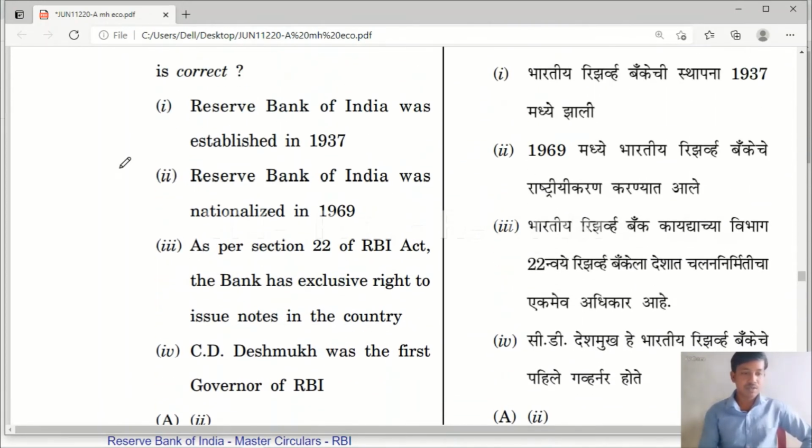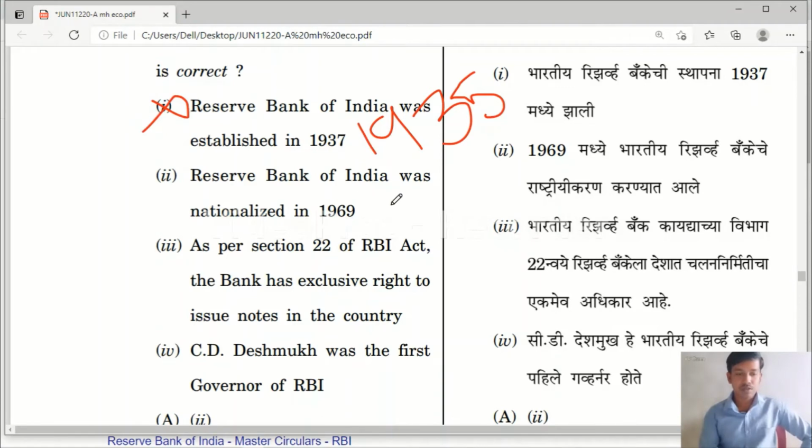Friends, as you all know, Reserve Bank of India was established on April 1st, 1935. Please remember that. So the first statement is wrong. Nationalized in 1969? No, Reserve Bank of India was nationalized on 1st January 1949. So this is also wrong.